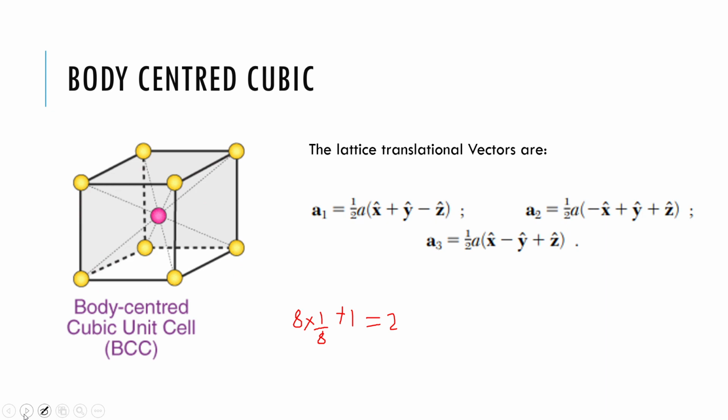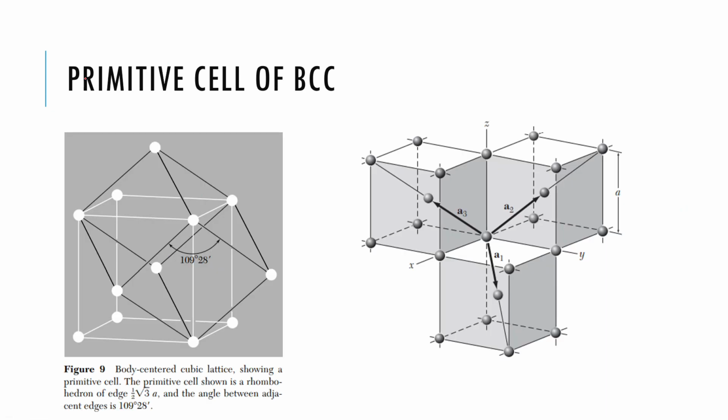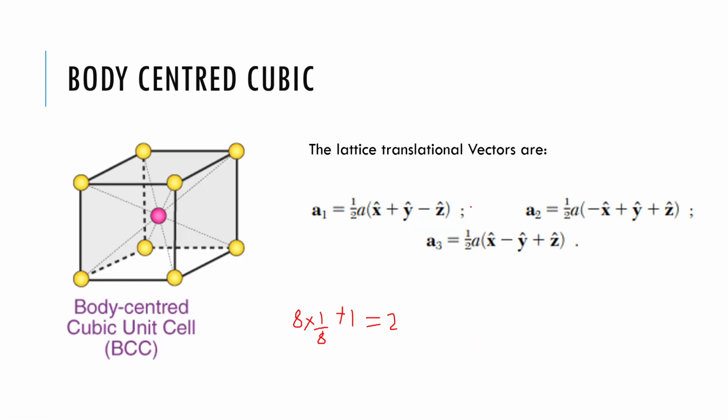Hence, we have a different structure for BCC, and that is the primitive unit cell of BCC. You can see here the lattice vectors joined, 1, 2 and 3. So we can see a1, a2 and a3, and these are the vectors associated with that primitive unit cell. a1 equal to half a times x cap plus y cap minus z cap, a2 equal to half a times minus x cap plus y cap plus z cap, and a3 equal to half a times x cap minus y cap plus z cap.